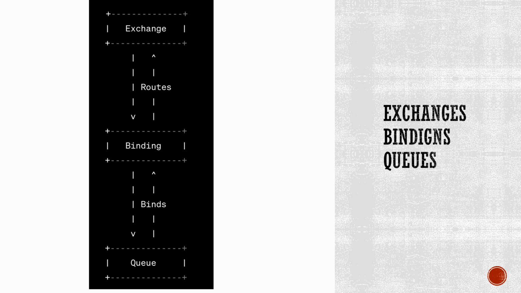The diagram visually demonstrates the relationship between an exchange, a binding, and a queue in RabbitMQ. The exchange routes messages to the appropriate queue through the binding, which specifies the rules for message routing. The queue holds the messages until they are consumed by consumers.